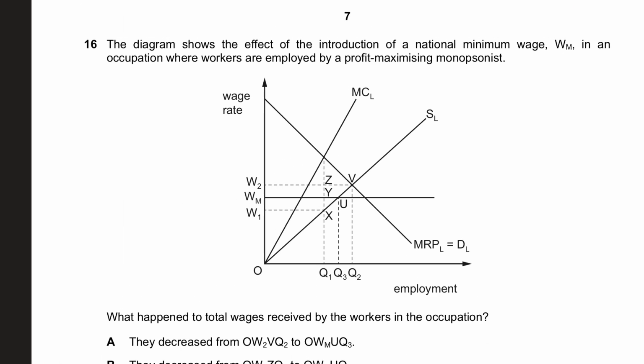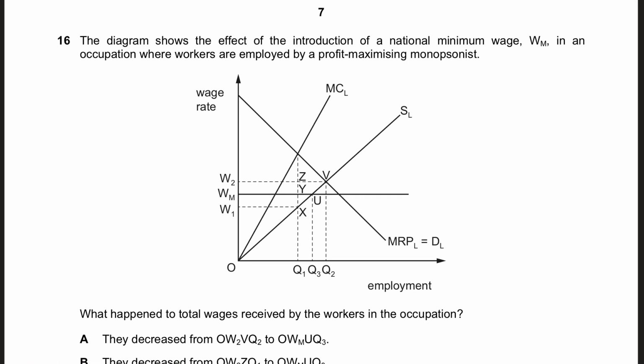In number 16, the diagram shows the effect of the introduction of a national minimum wage, WM, in an occupation where workers are employed by profit maximizing monopsonists. So the monopsonist will pay you where MC is equal to MRP. He will pay you at this point. Let's call this point A, and he will pay the W1 wage, because this is where the supply is, remember, the wage rate. This is what he's going to pay for Q1 workers, which means OW1 × Q1 is what you will be paid.